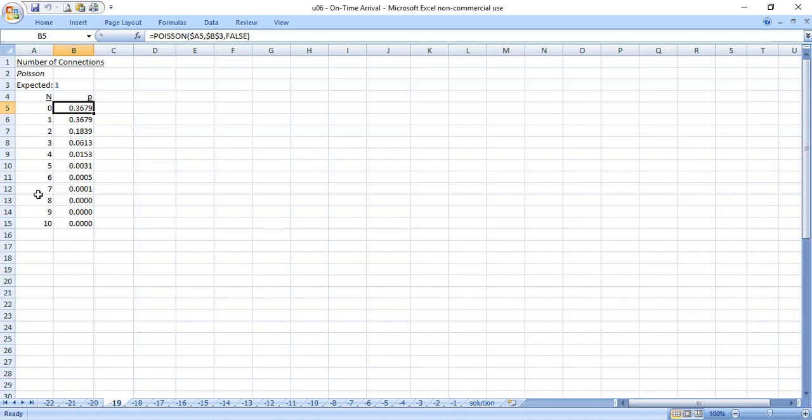I could have stopped at perhaps 7 or 8 connections because the probability of 9 or 10 is near 0. Whenever you build a distribution like this, always select all of the cells that you've done and look down here in the right to make sure that they sum to 1. If the values don't add up to 1, you don't have a complete distribution. So if this came out to 0.998 or something like that, I'd have to add another row, perhaps with 11 connections and its probability. I keep going until I know I've exhausted the probability. So the probability of 0 to 10 connections is in fact 1, and I don't need to go any further. Always check the distributions you're building that way to make sure you haven't left off some important values.